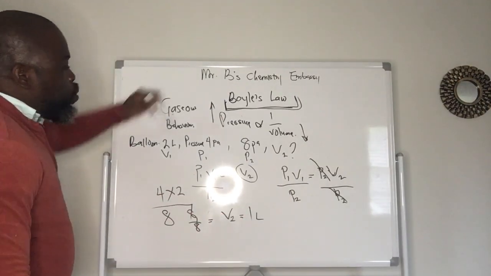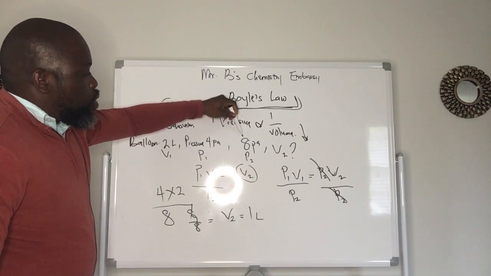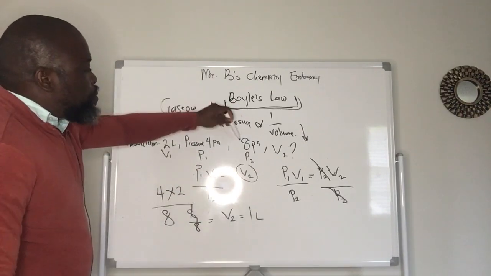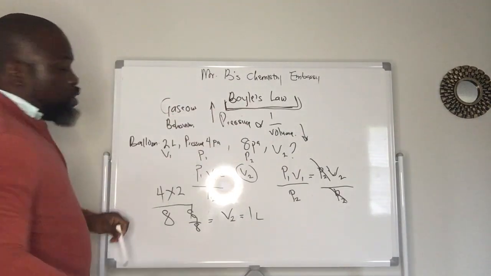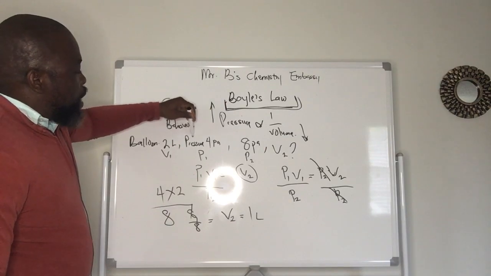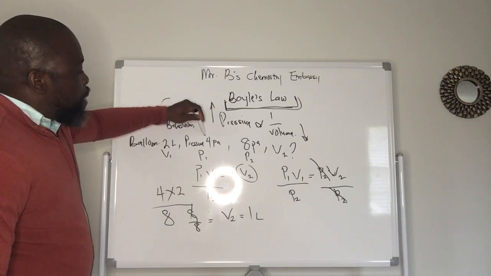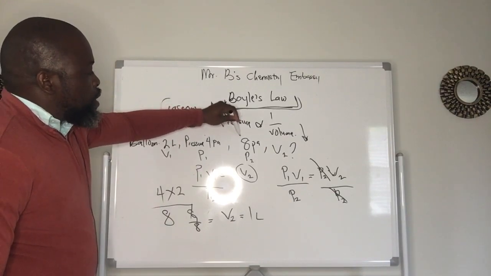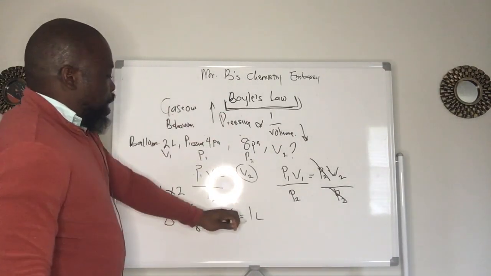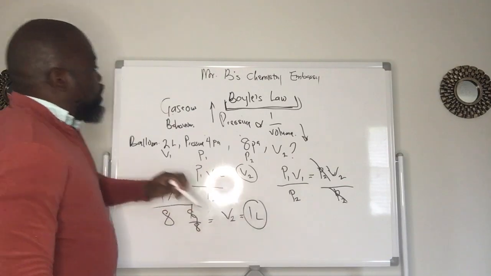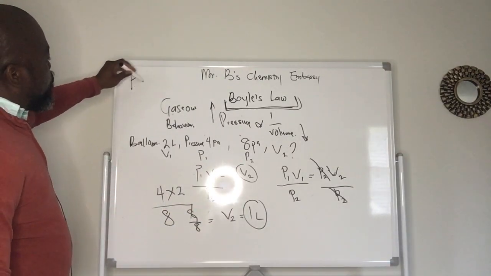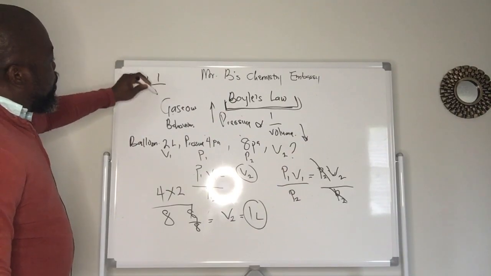And it makes sense. Why? Because we increased the pressure. So what do I say about when you increase the pressure? They have an inverse relationship. So if you increase the pressure, the volume must go down. The pressure went from 4 Pascal to 8 Pascal, so V2 must go down. And that's why we got 1 liter. So remember, Boyle's law says that pressure has an inverse relationship with volume.